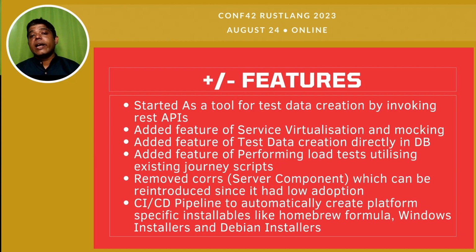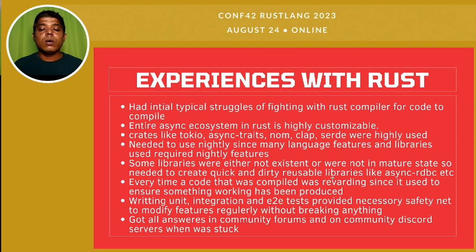Then later on, I removed CORS, which is a server component and can be reintroduced later, because it had low adoption. Many people were not using it. I added a CI/CD pipeline to automatically create platform-specific installables like Homebrew formula, Windows installers, and Debian installers. All these installers are being used because some of the folks on the team were using Windows machines, some were using Linux machines, and some were using Mac machines.